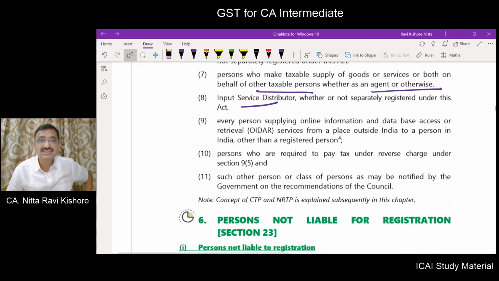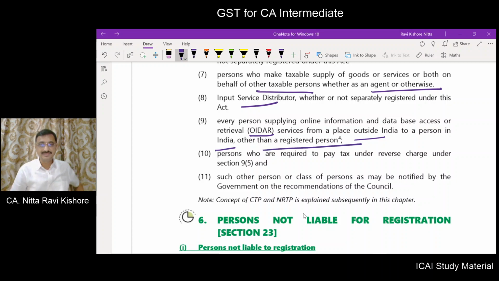Every person supplying ODR service, means online information and database access or retrieval service, from a place outside India to a person in India other than a registered person.